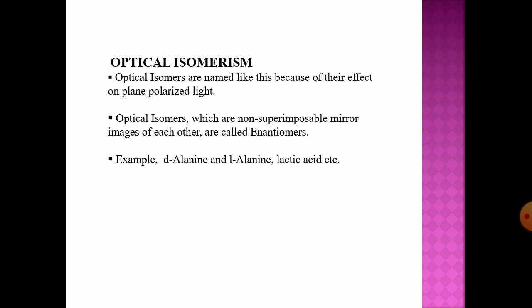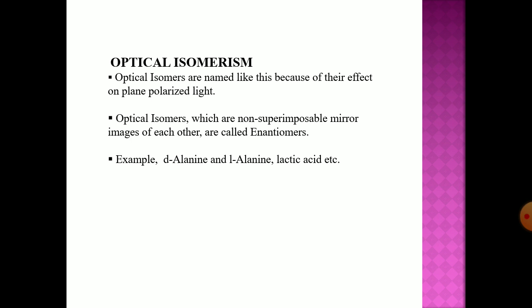Optical isomerism. Optical isomers are named so because of their effect on plane polarized light. Optical isomers which are non-superimposable mirror images of each other are called enantiomers. For example, D-alanine and L-alanine, lactic acid, etc. are optical isomers.